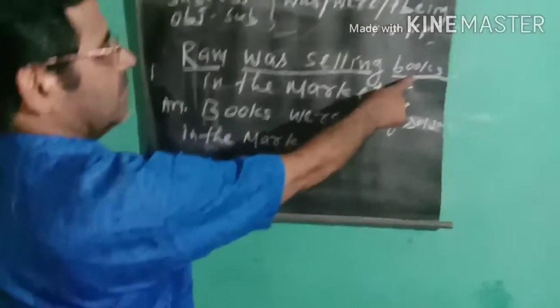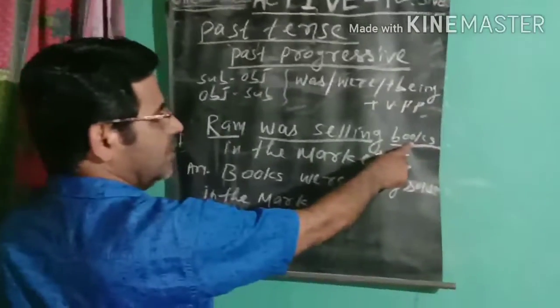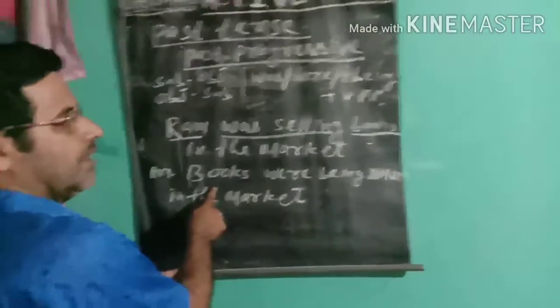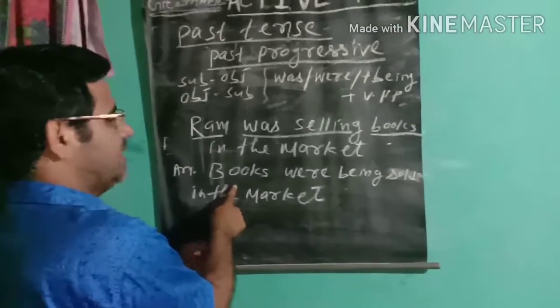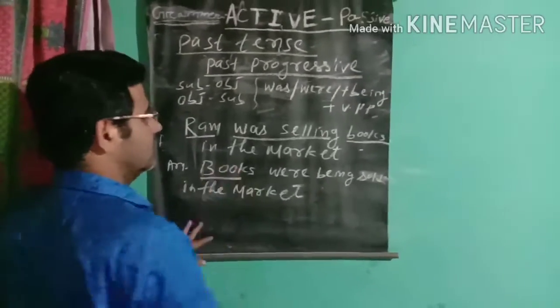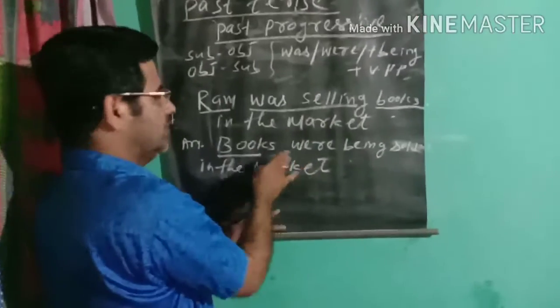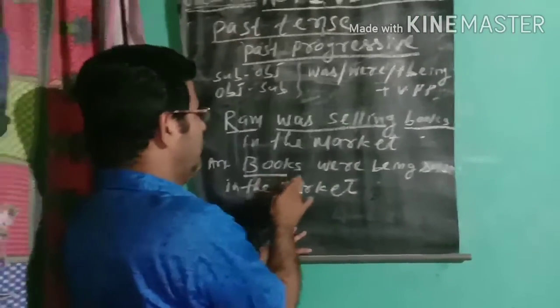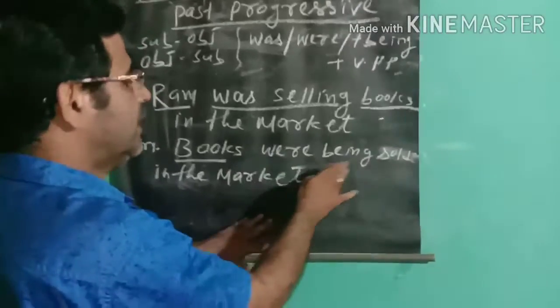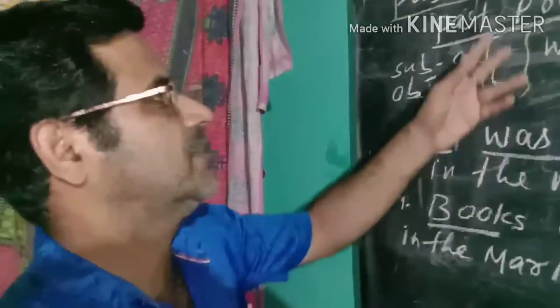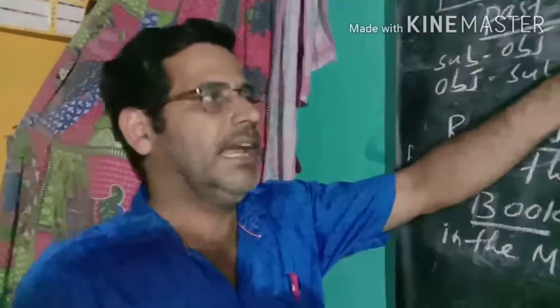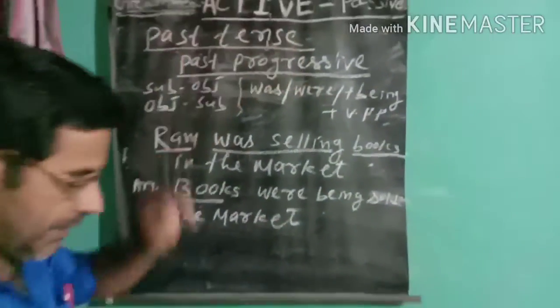According to the rule, the object books in the active voice comes to the passive sentence as the subject. We use were here because the subject is now plural. Books were being sold in the market. This is the past progressive, and now we go to past perfect.